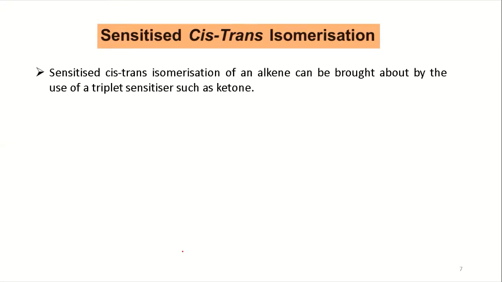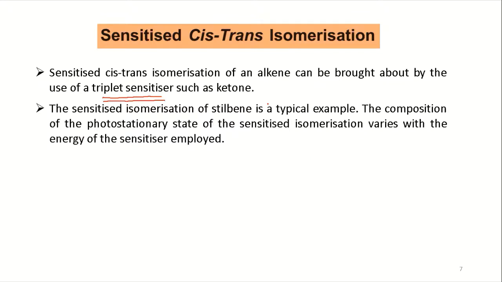Now let us look at the sensitized route. Sensitized cis-trans isomerization of an alkene can happen by the use of a triplet sensitizer, such as a ketone. In the last class, we have seen how we utilized benzophenone. In this isomerization of stilbene, we can take a typical example where the composition of the photostationary state of the sensitized isomerization varies with the energy of the sensitizer employed.